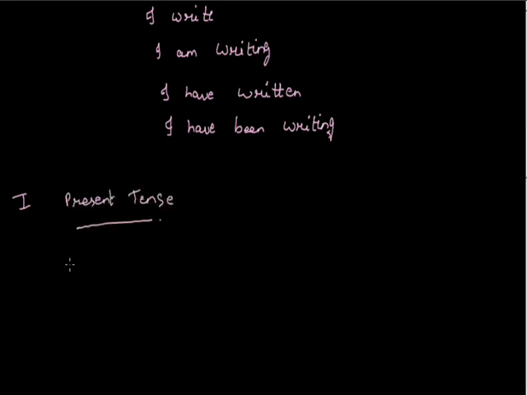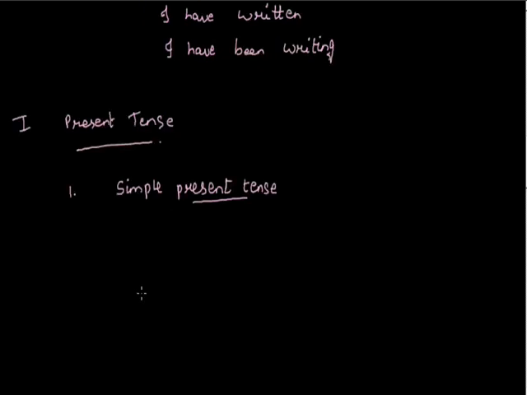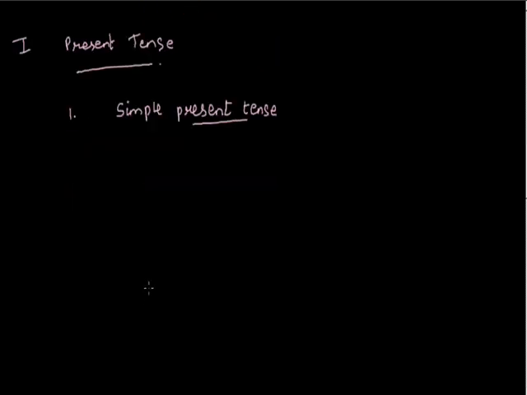And in present tense, first is simple present tense. Now what is simple present tense? Simple present tense defines the action of present time without saying anything about the completeness or incompleteness of the action. The syntax of simple present tense is just subject plus first form of verb plus object.